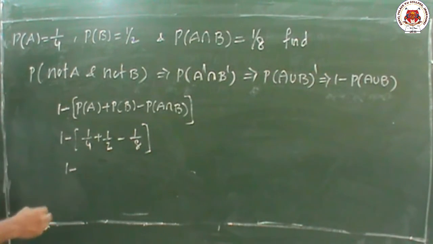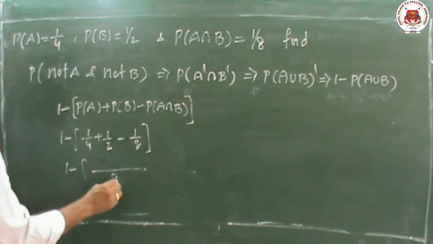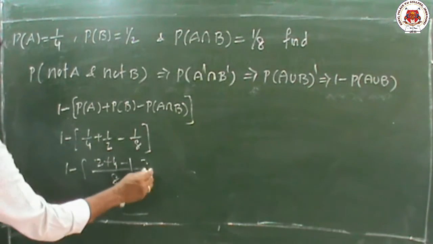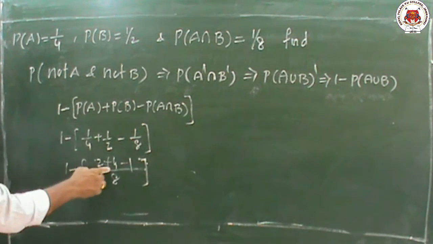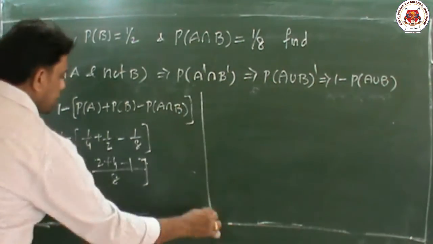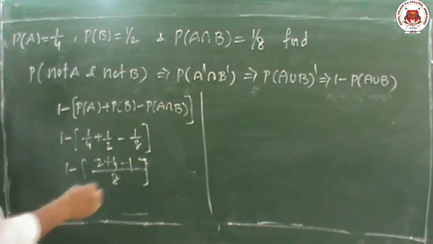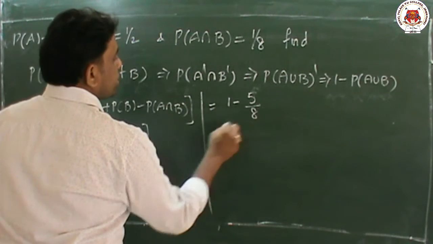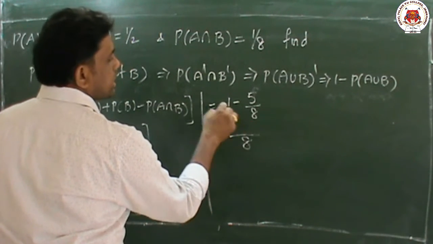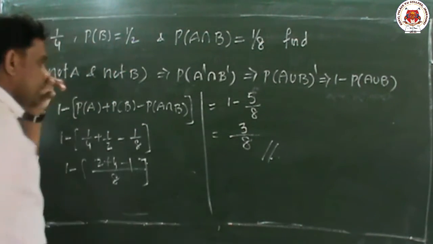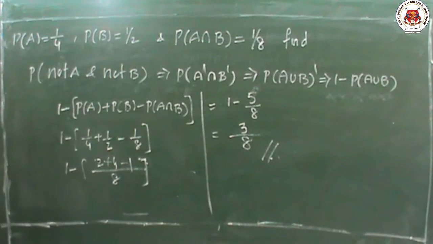So 1 minus, we will do the LCM. Here the LCM is 8: 4 twos are 8, 2 fours are 8, 8 ones are 8. So if we simplify, 4 plus 2 is 6, 6 minus 1 is 5. So the answer is 1 minus 5 by 8. Here what is the LCM? 8 is the LCM. 8 ones are 8, 8 minus 5 means 3 by 8. So children, what is the answer? 3 by 8 is the answer.